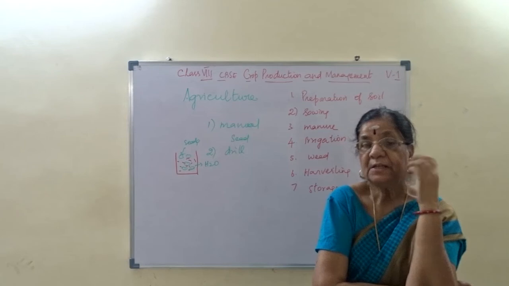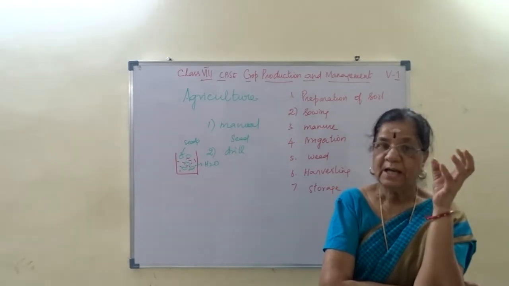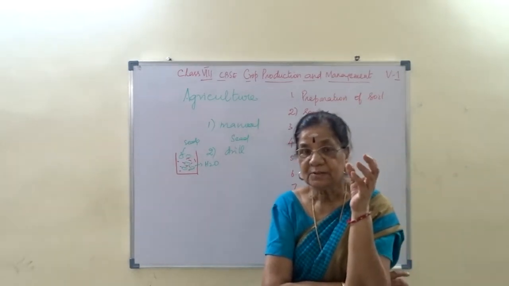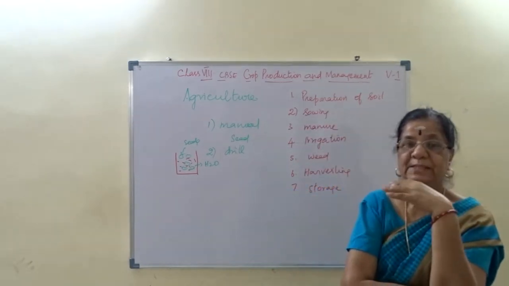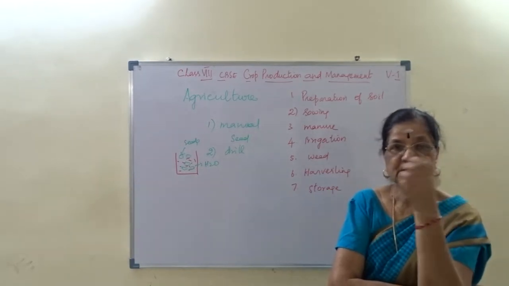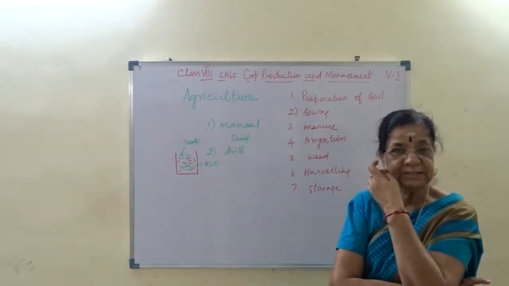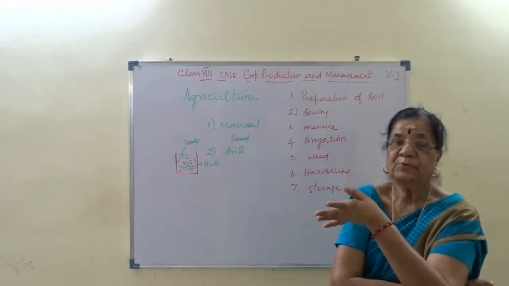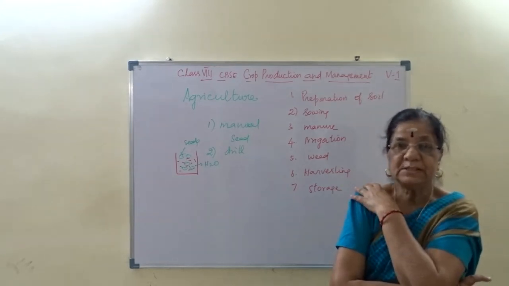But it is, என்ன சொல்றது, highly good yield will be given. Okay. And then manures cannot be washed away with water easily, whereas fertilizers can be washed away easily.